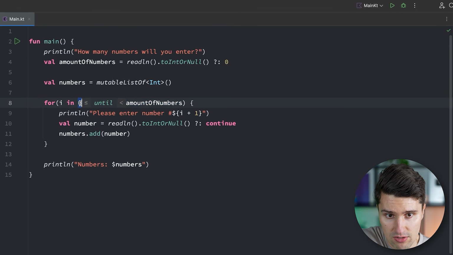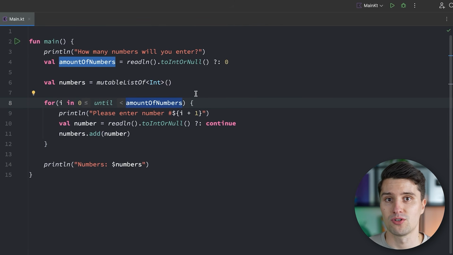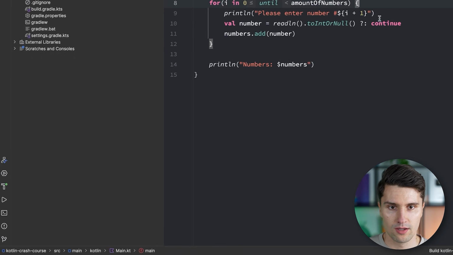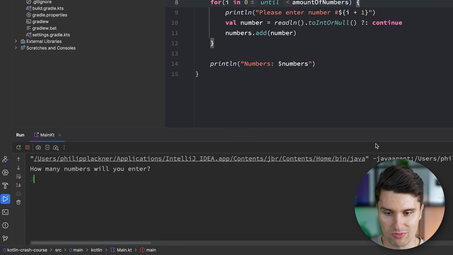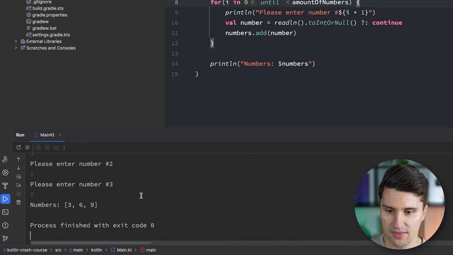It will start at 0. In the next iteration, it will go to 1, to 2, to 3, and so on, for as long as it's less than amount of numbers. So here, this will now achieve the same result. We want to enter 3 numbers, for example, number 1, 3, 6, and 9, and then it gives us all these numbers, which is now exactly the same.